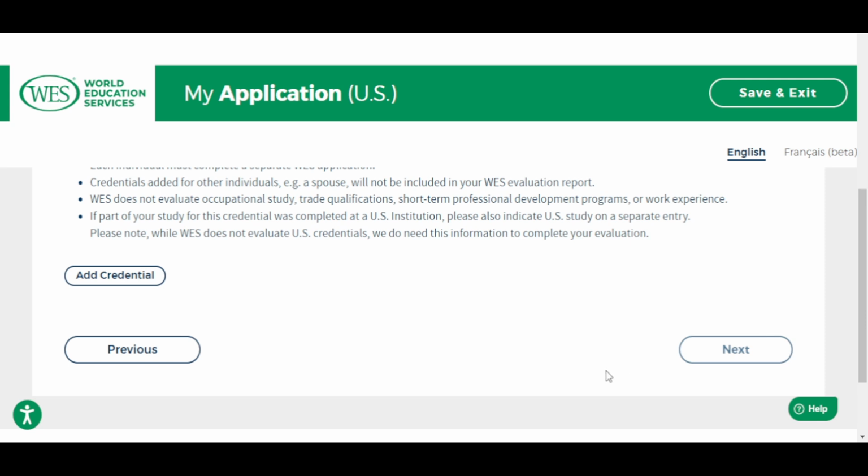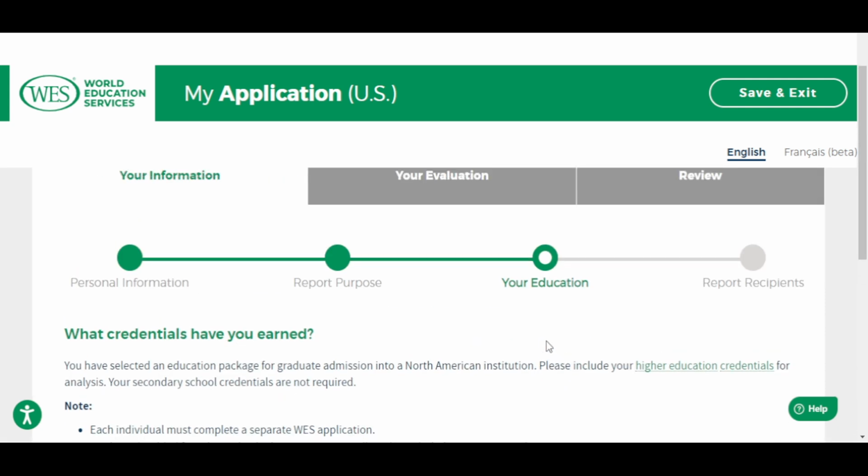Okay, so once you do that, you just continue. At the end of this evaluation, it will take you to a page where you have to pay. At the time I paid, I paid in rands, and it was about 5,000 plus rands when I did mine.